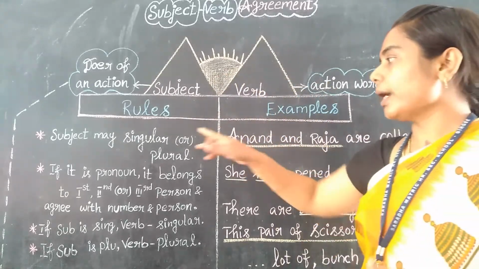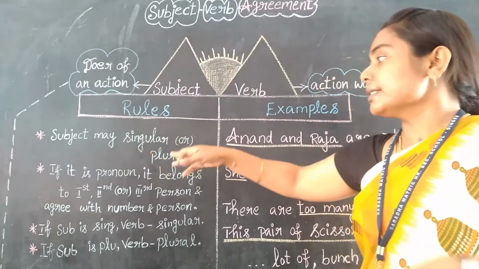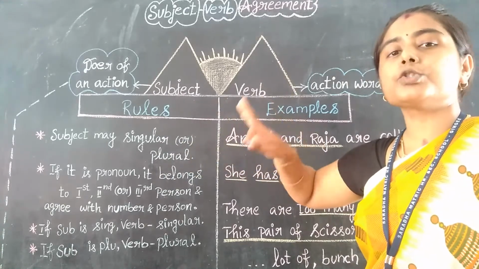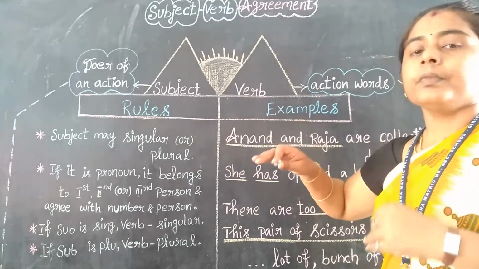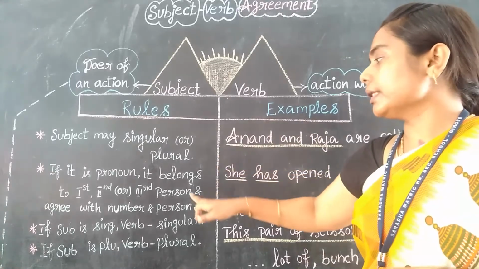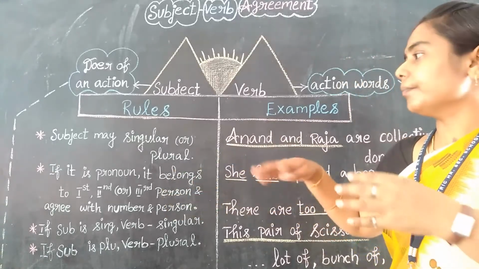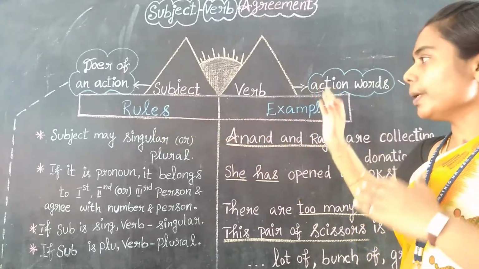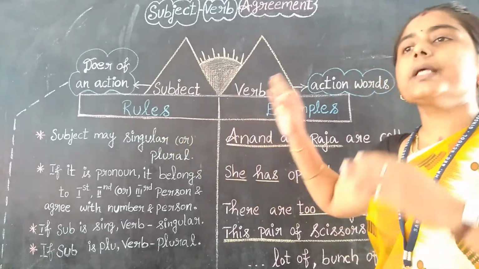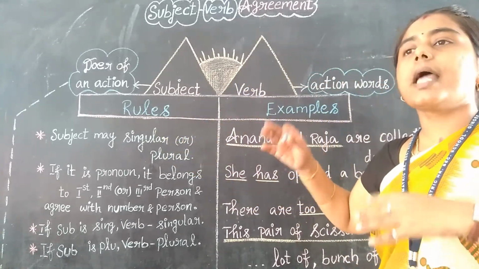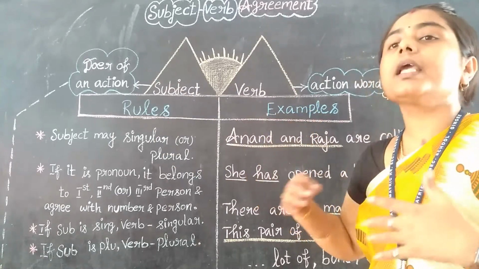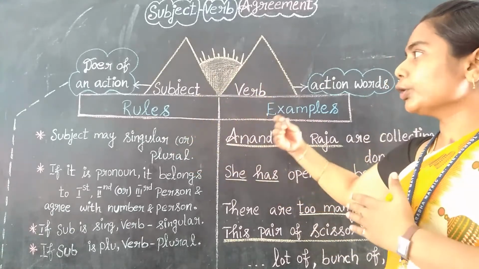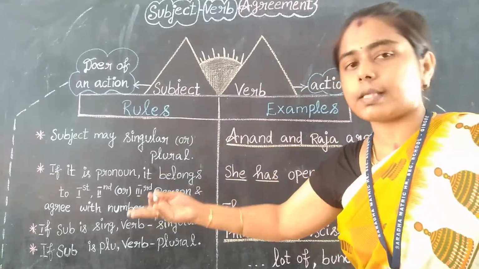And if it is a pronoun, it always belongs to three persons, right? And at that time, it will always agree with the number and persons, right? Then the verb will always depend on what? Subject, right? It always links with the subject. It always expresses something about the subject. So the subject is always linked to the verb and the verb always depends on the subject, right?